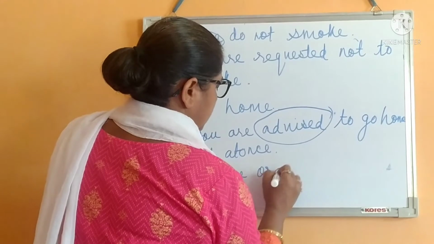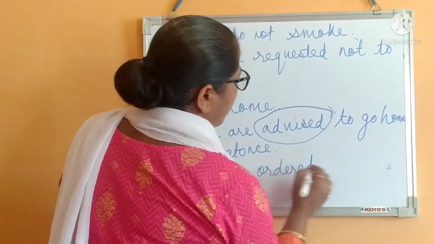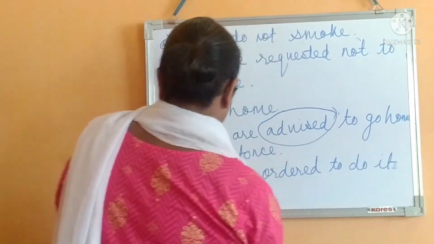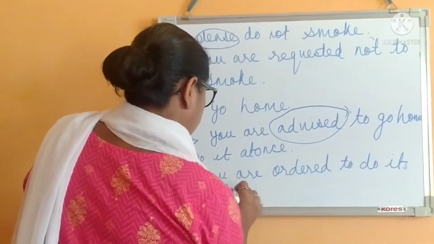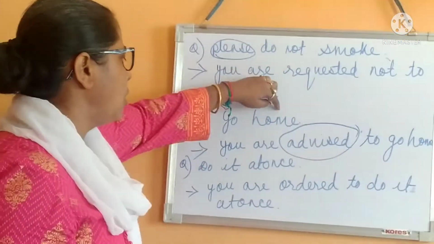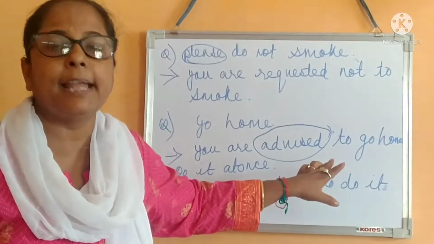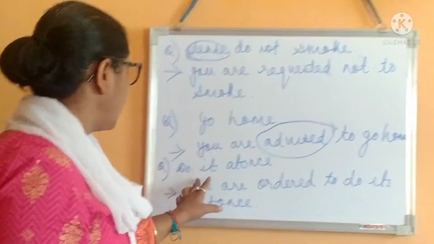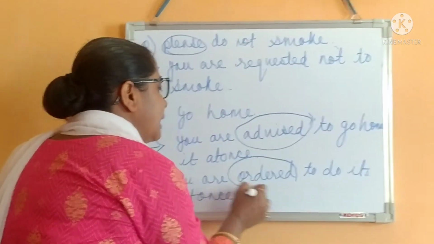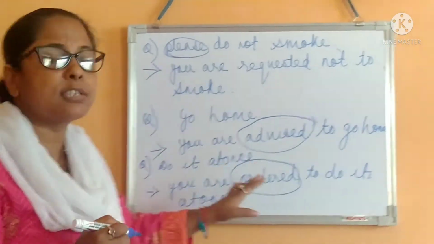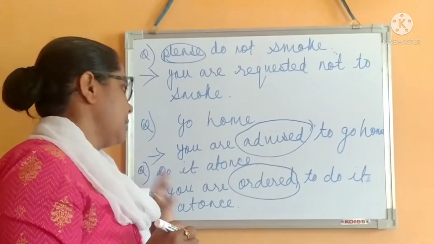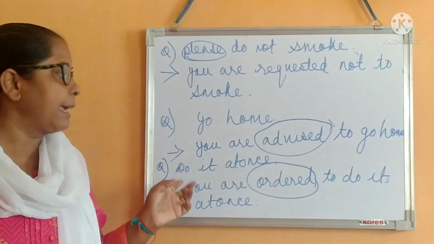You are ordered to do it at once. See the difference between this sentence and the earlier one. Go home is not an order, but an advice. And do it at once is not an advice, but an order. So you are ordered to do it at once. Please go through the sentences again and again.